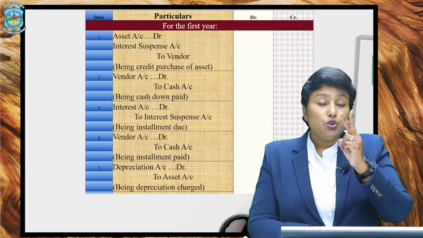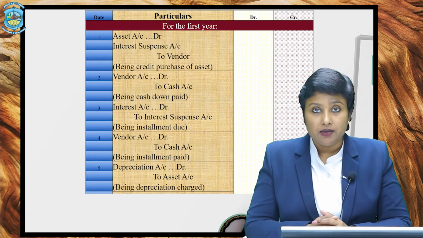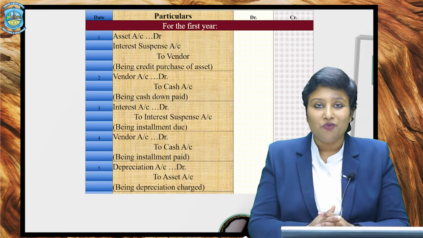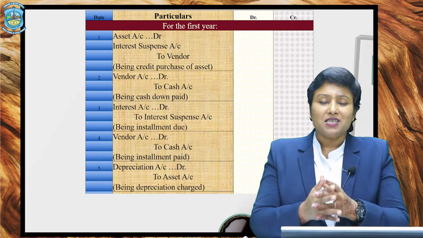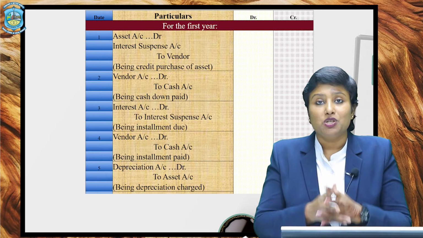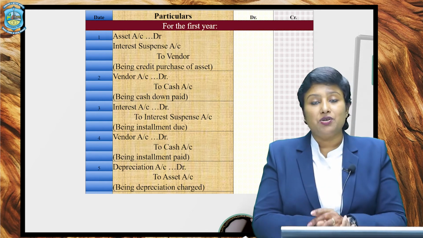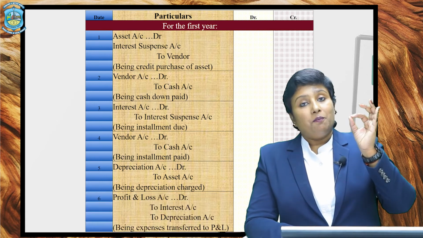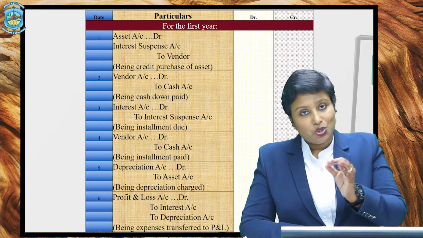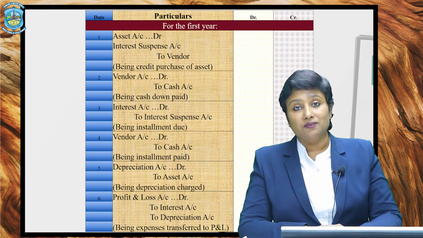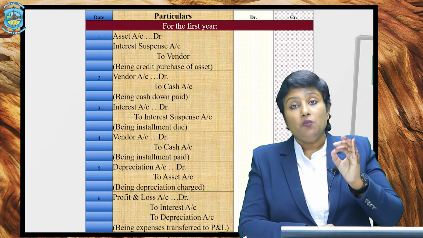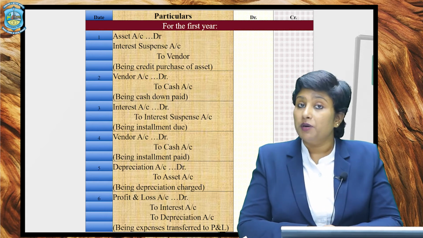Now, mind it, two expense accounts you have debited, one interest account, another depreciation account. So what would be the next entry? Yes, of course, you have already studied, transfer it to the profit and loss account. So the next entry, or you can say the last entry, would be simply profit and loss account debited, to interest, to depreciation. These are the sequence of entries which you need to pass in the very first year or in the year of purchase.